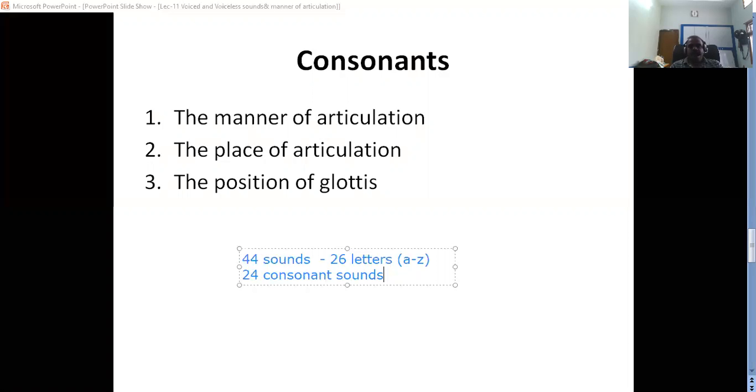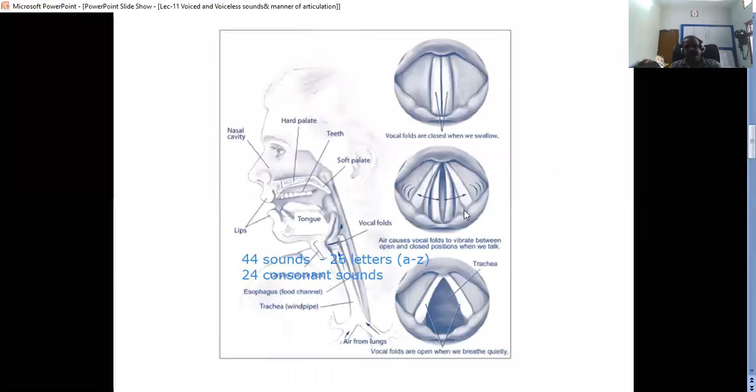What is a glottis? I have to go again to this picture. The gap between the vocal parts. Here there is no glottis, and between these two vocal cords there is some gap.